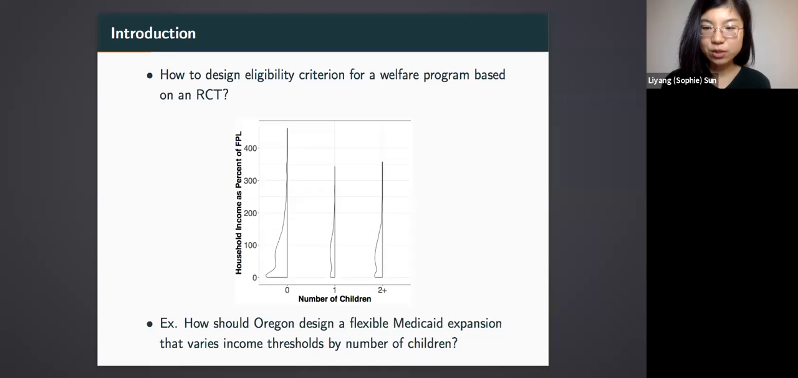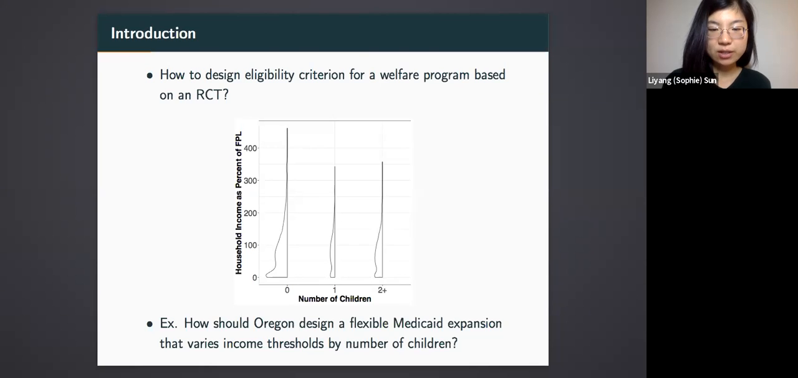Medicaid is a public health insurance program intended for the low-income population in the US. The eligibility criteria for young adults take the form of an income threshold. That means people whose income is below this threshold would be qualified for Medicaid. In 2014, the US government decided to provide resources for states to expand Medicaid. Suppose the state of Oregon wants to design a flexible expansion criteria where the new Medicaid income thresholds can vary by number of children people have. How should we do that?